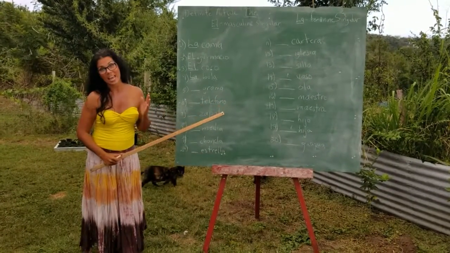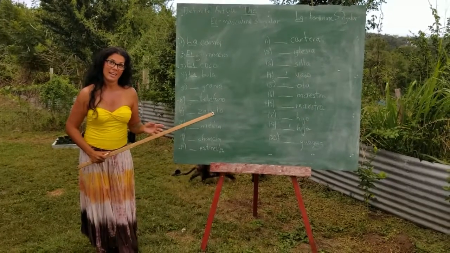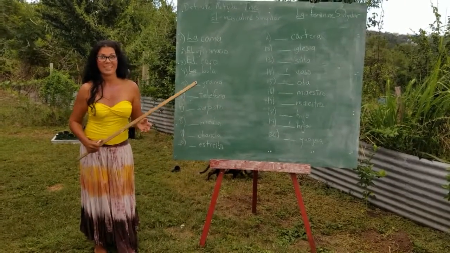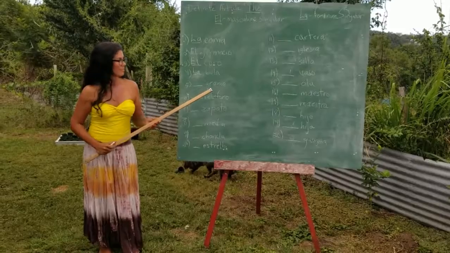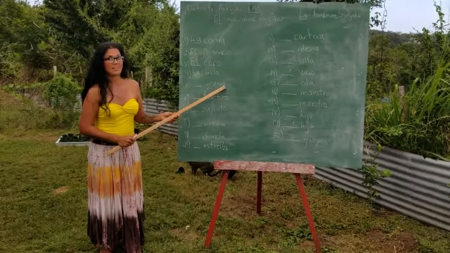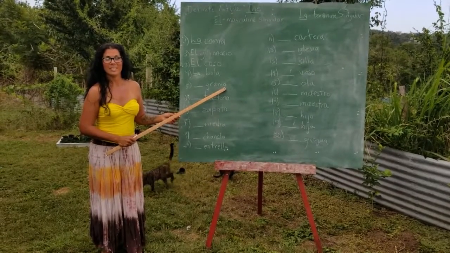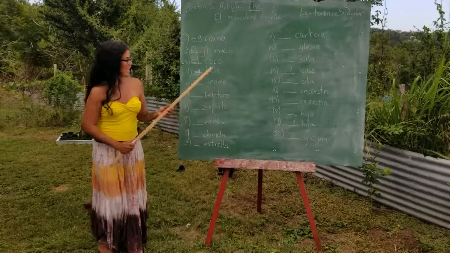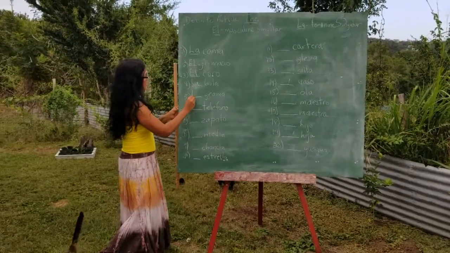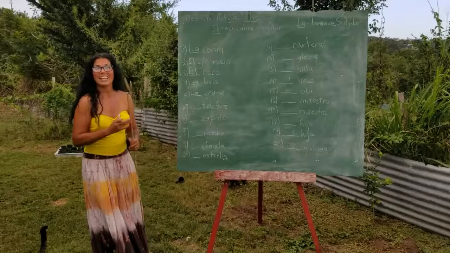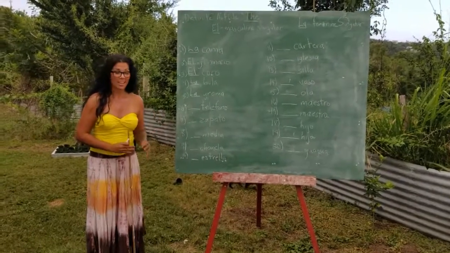Therefore, it is el or la. What is it, Jack? Well, if it ends in an A, that would make it feminine, and we're studying singulars, right? And so feminine would be la. La grama. Good job. What a great student. La grama, the grass.